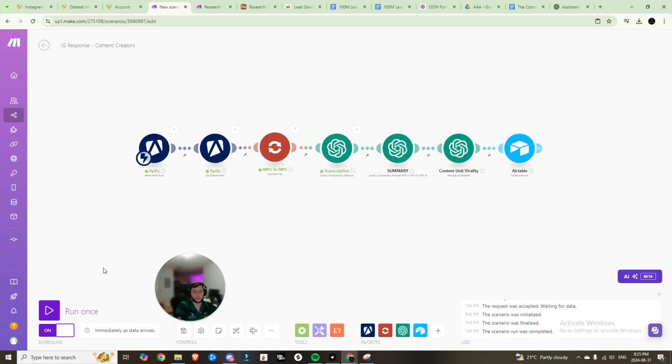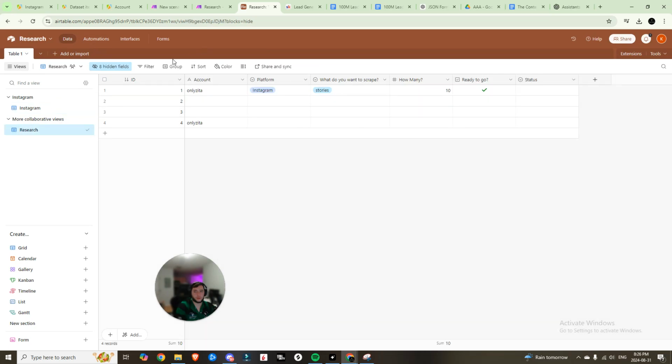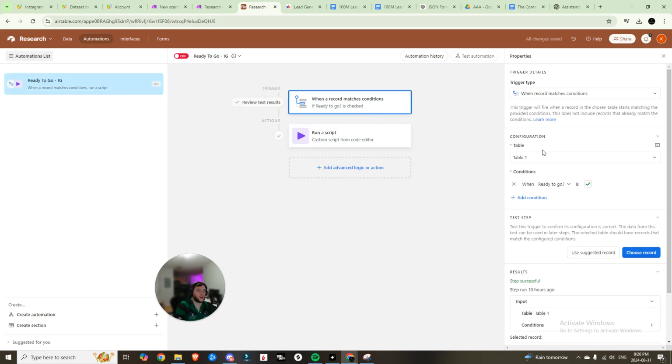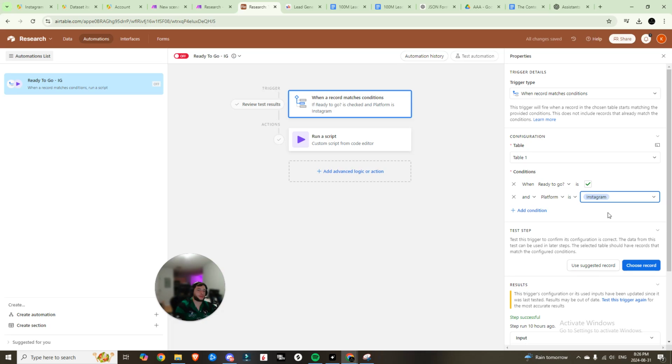Now we'll turn this on, come back to our Airtable, we'll turn this on as well. Now if we come to our automation, delete all these rows for now, uncheck ready to go, we'll hop into automations, rename this ready to go Instagram. We're going to update one more thing, and it's going to be when ready to go is checked, and platform is, and now it's specifically for Instagram. Go ahead, it's saved. You don't have to choose a record right now.